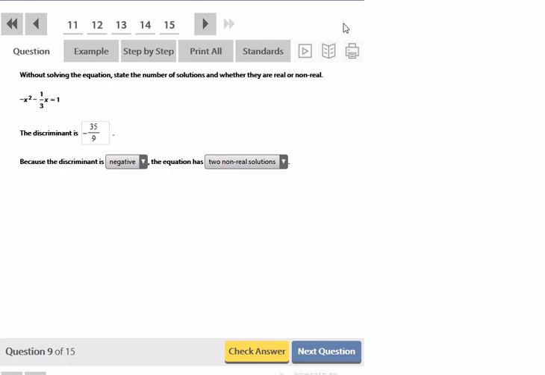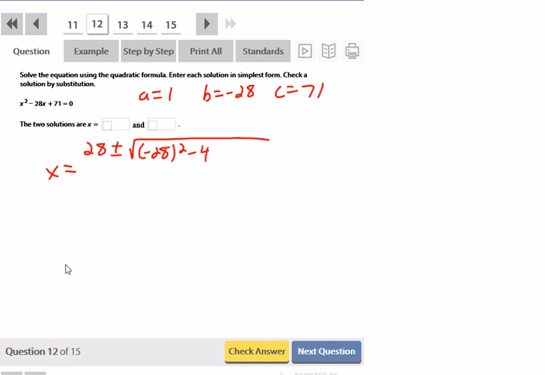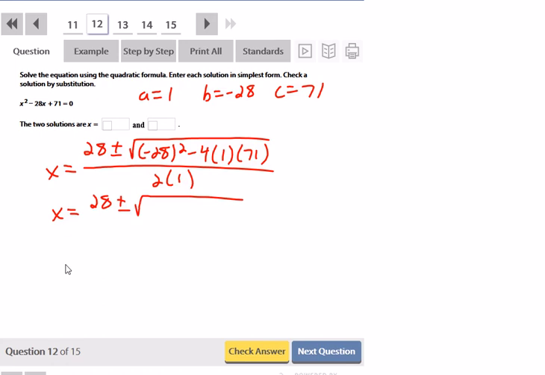And then last one. Let's solve using the quadratic formula. We already have it equal to 0. So A is 1, B is negative 28, and C is 71. So x is equal to negative B. If B is negative 28, then positive 28, plus or minus the square root of B squared minus 4AC, over 2A. 28 plus or minus the square root of negative 28 squared. Make sure when you square a number, you're always getting a positive, which is 784. Then there's only one negative, so minus.